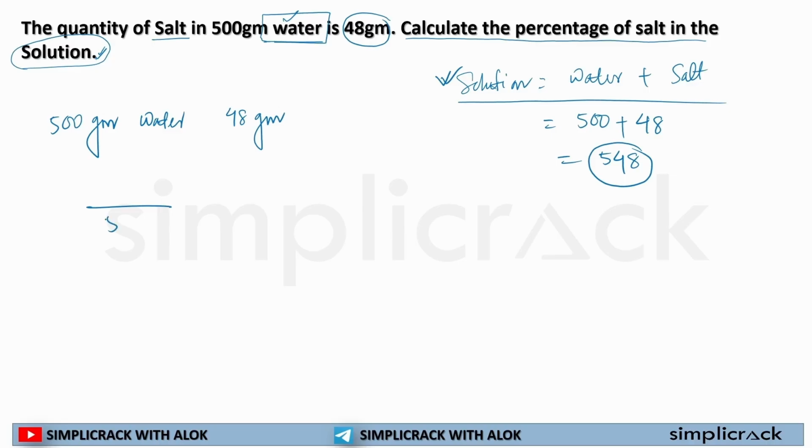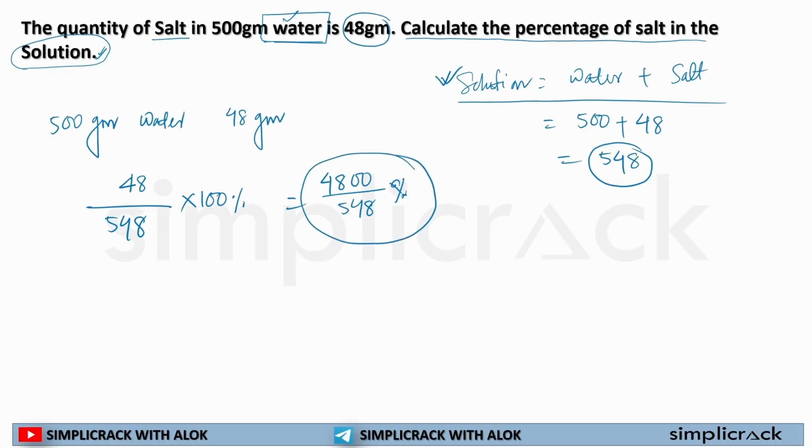My total solution is 548. My salt is 48. If I have to calculate the percentage, I'll simply multiply by 100% and I will get my answer. That is 48 into 100, which is 4800, divided by 548 percent. This is my answer. Here the trick was to understand there are two words given here, water and solution. In water, salt was not added.